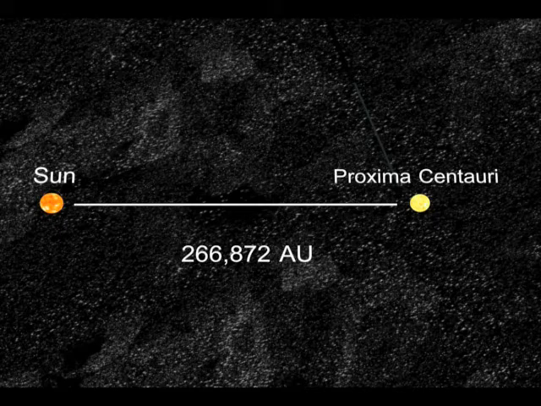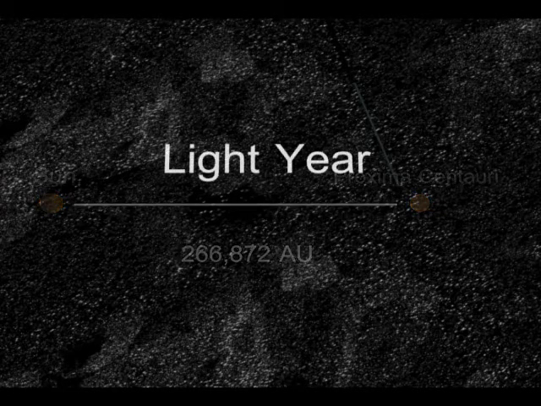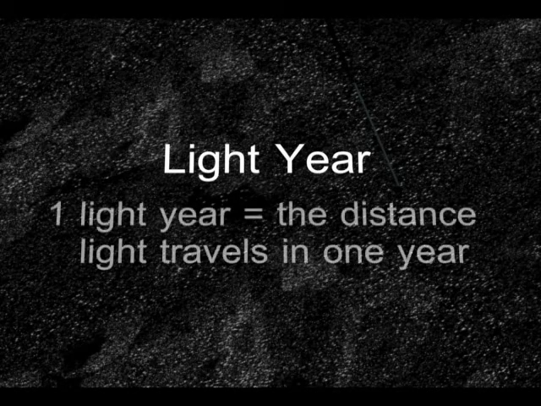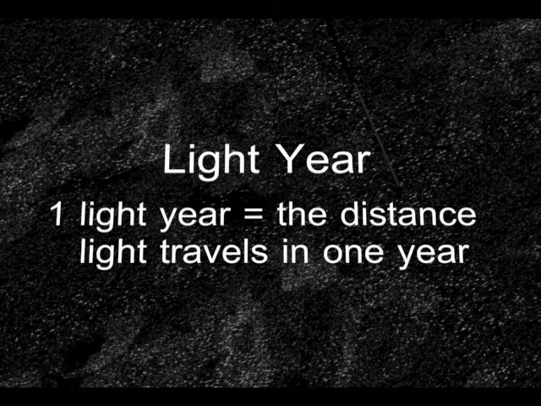To make these vast distances between stars and galaxies in the universe easier to work with, scientists use a special unit called light year. Scientists define 1 light year as the distance that light travels in 1 year as measured on Earth. Let's look at a picture of light traveling through space to better understand what this unit means.